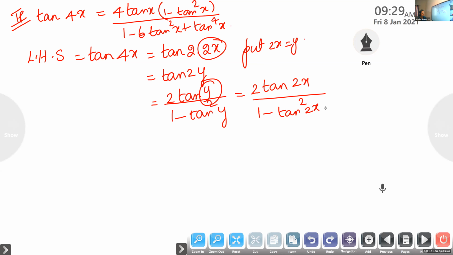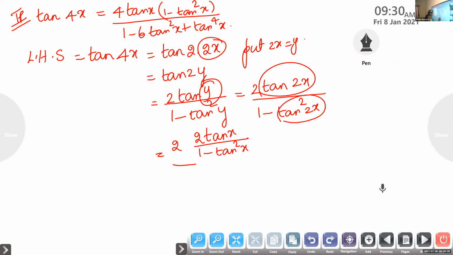Is it okay? Now again we have a formula. We know what is tan 2x. Here also we have tan 2x. Apply it for tan 2x. So it is 2 into, what is tan 2x? 2 tan x by 1 minus tan square x, by 1 minus tan 2x the whole square. Tan square 2x means tan 2x the whole square. So you can write this as 2 tan x by 1 minus tan square x the whole square.